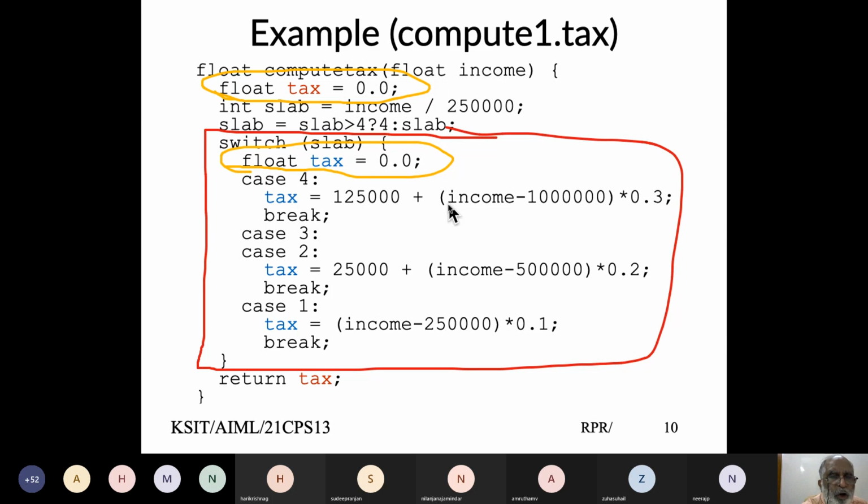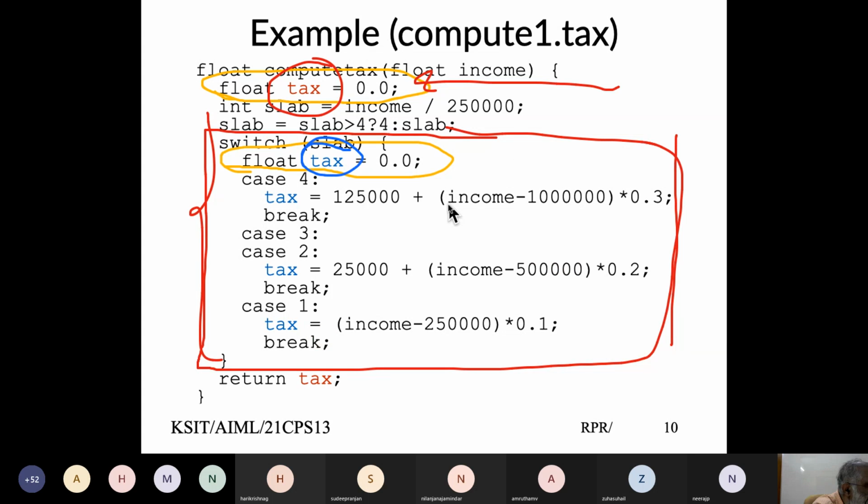So if you look at the switch block, this text identifier is accessible, has a meaning only within this switch block. And this text identifier for this block is not visible because I defined a new variable text with the same name. So whatever values are defined or used here would not be visible within this text block.